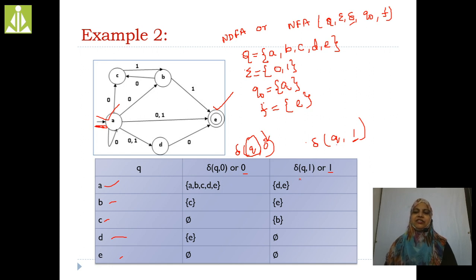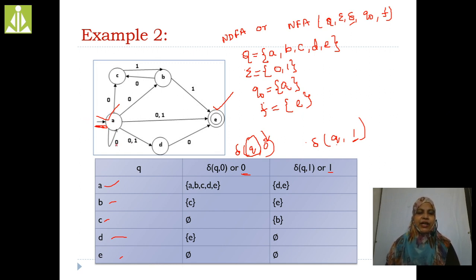Q is the state, that's why we can write directly. We can put this 0, or else we can write delta of Q comma 0. Here also we can directly put the 1 symbol, or else write delta of Q comma 1.